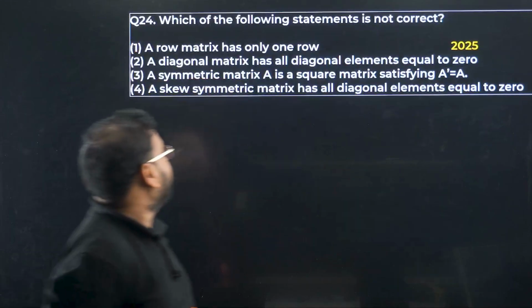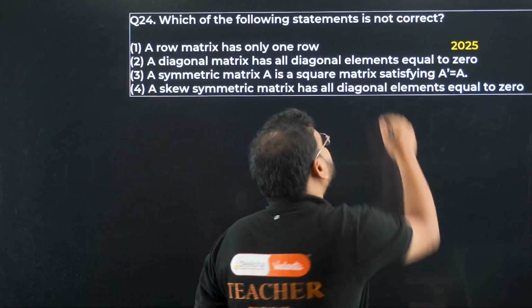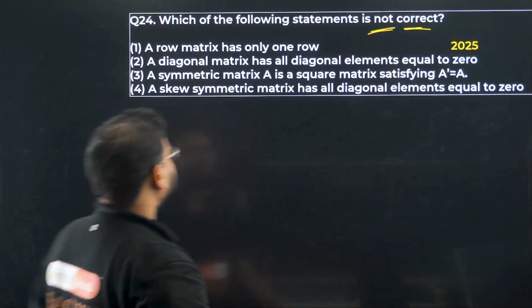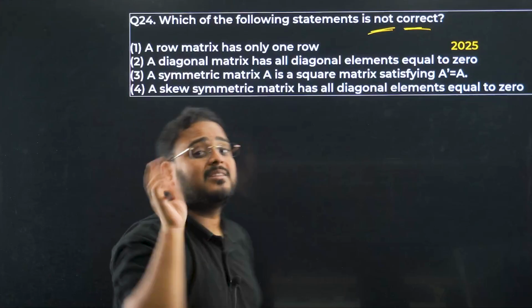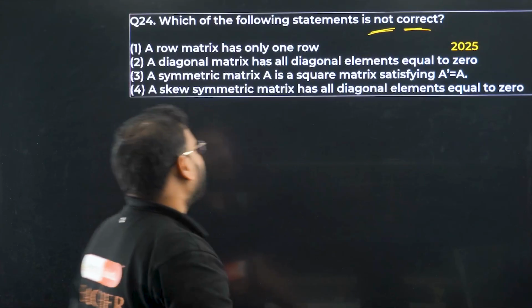24. Which of the following statements is not correct? Important to understand this word. Not correct. Not correct. Okay. Usually when we look at this question, we look for the word correct only and pick the wrong answer. Get everything wrong and 0 marks.